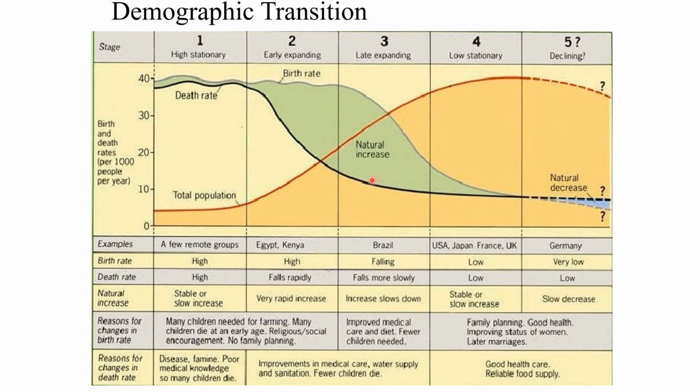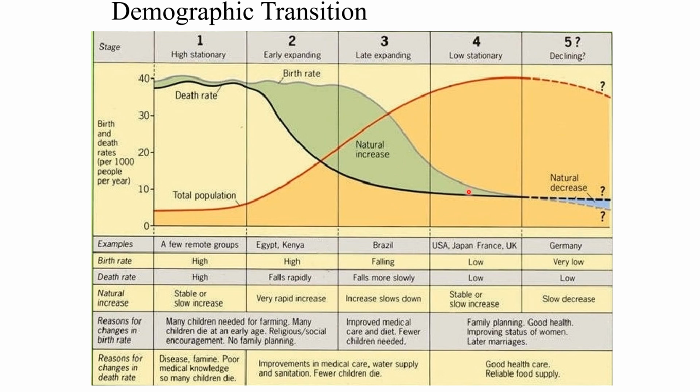But now you can see that these deaths are difficult to avoid. Here you need a very sophisticated system. Just giving ORS or just giving antibiotics won't stop the deaths now. Then you need expensive centers, development and research centers, availability of CT scans, MRI, sonographies, and availability of doctors who are well-trained surgeons, super specialists. All these increase to reduce the death rate even more. So the death rate still goes on decreasing, but the fall is slower now, while the birth rate falls a little bit more rapidly. India and Brazil are currently in this stage.